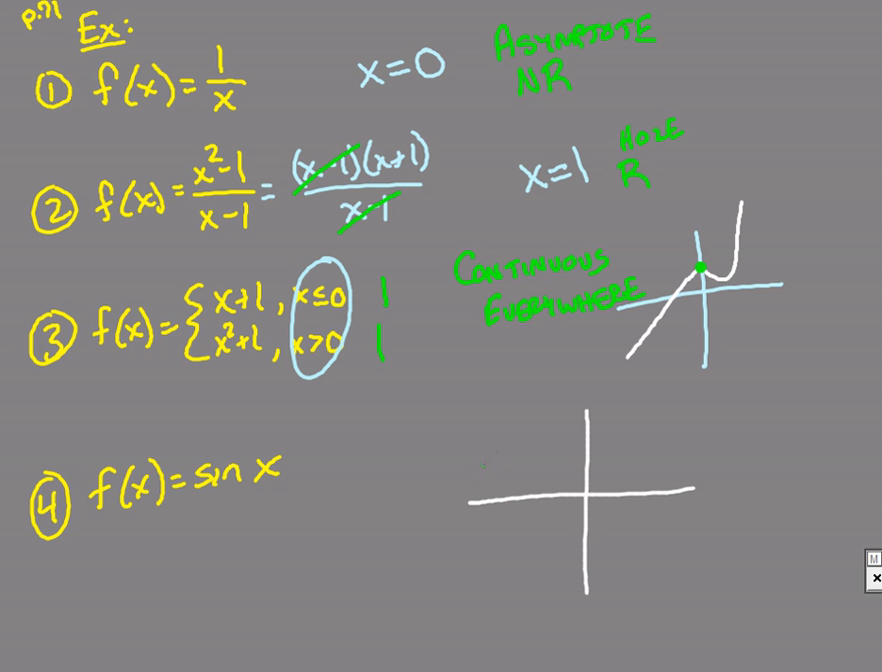And this last one down here, just to see what sine looks like. Sine we said was a periodic function, and it goes up and down like this. That's a very rough sketch, but it also is the same thing. It is also continuous everywhere. Sine and cosine are always continuous everywhere.